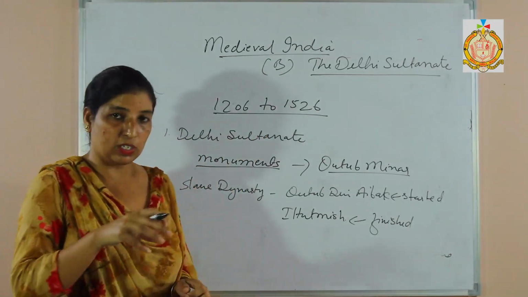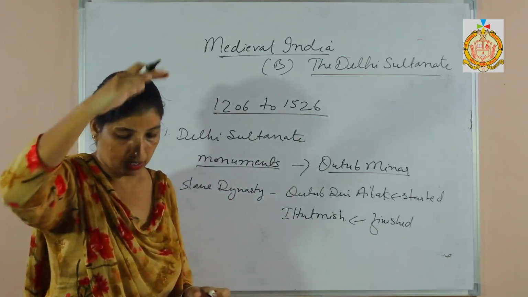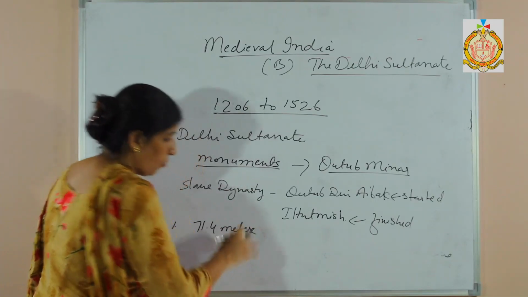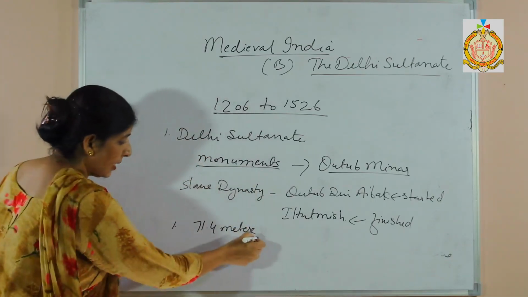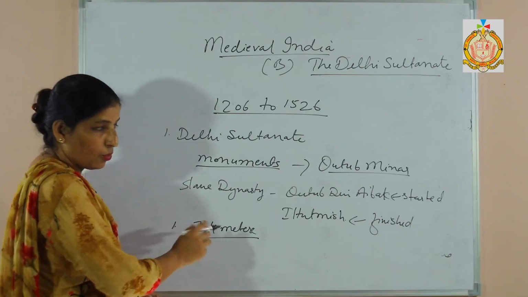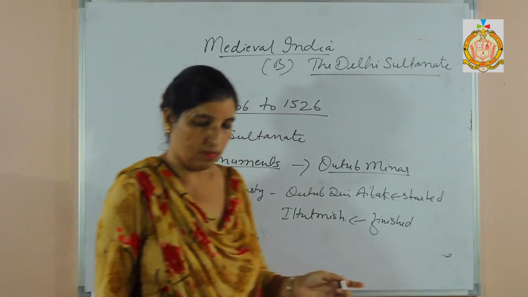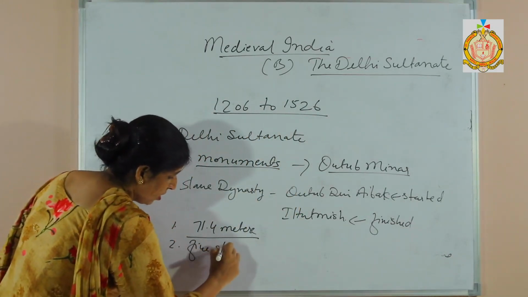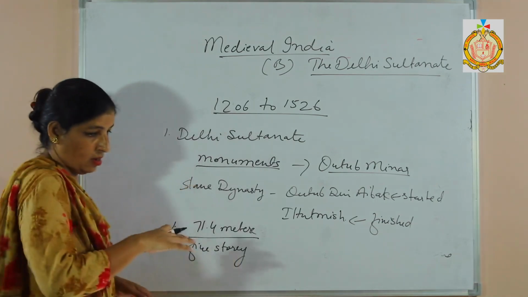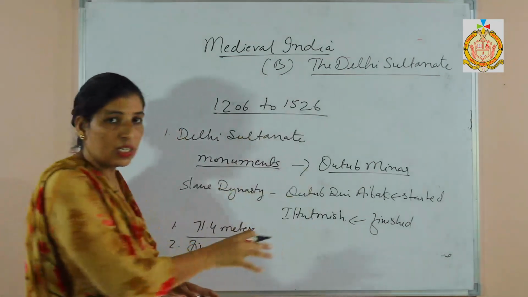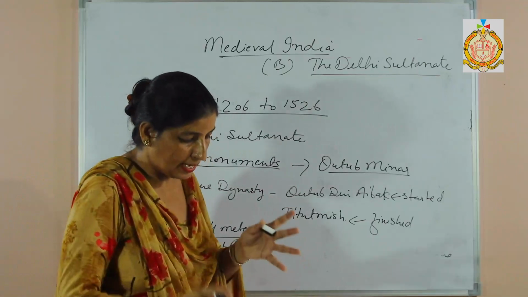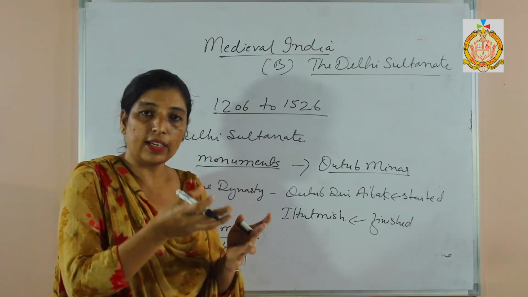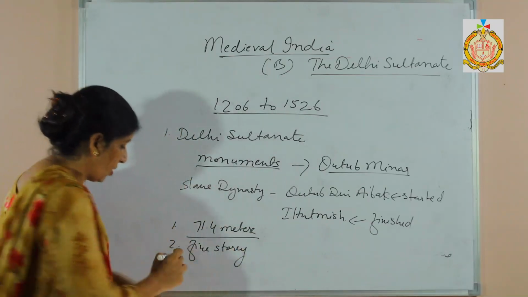Next, when it was originally completed, it rose to a height of 71.4 meters. Clear? That is the main feature. After that, how many stories does it have? 5 stories appear on this construction, and each story was built so that it could take up the load of weight. Clear? So there are 5 stories.